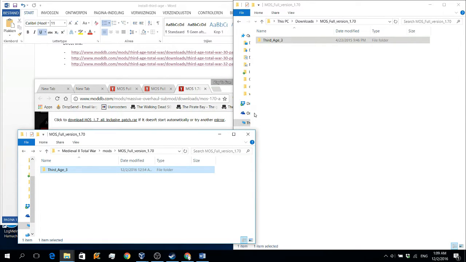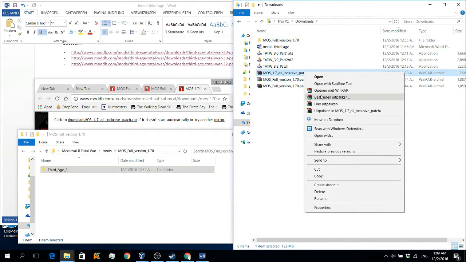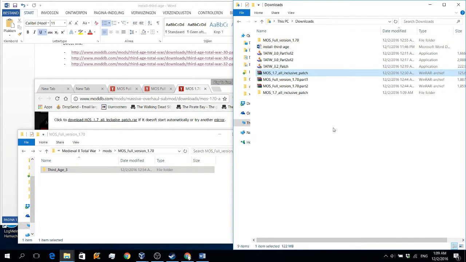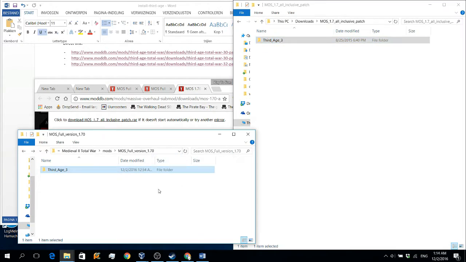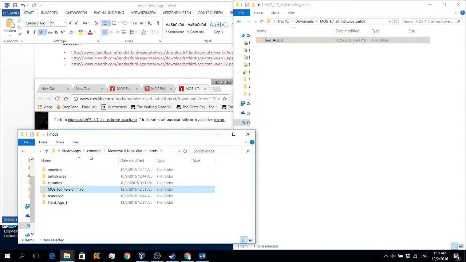So both folders are now merged, and we will do the last thing, and that's extracting our patch, and once that's extracted we will merge that also. It will now ask to replace a few files, and that's okay, you have to replace them.